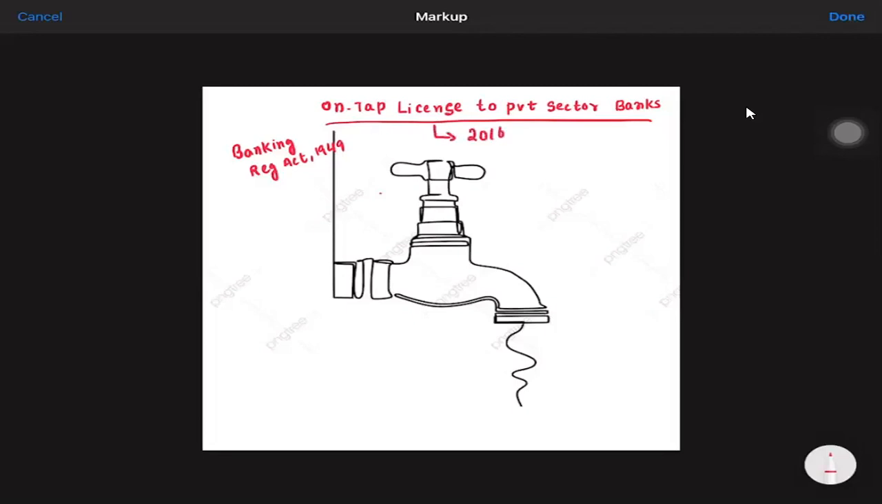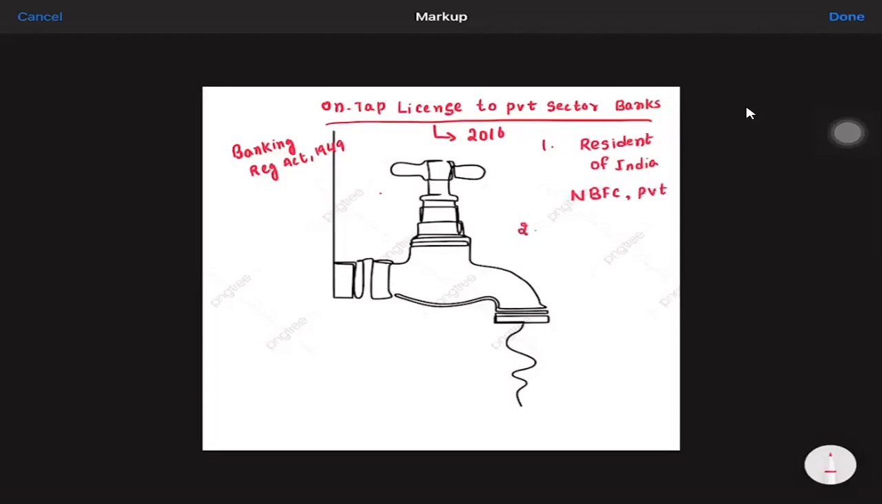Now, what are the conditions for that? The first condition is residency: those involved in banking regulation, private banks, should be residents of India, or they should be NBFCs, non-banking financial companies, or a private company. Then only they can open it.